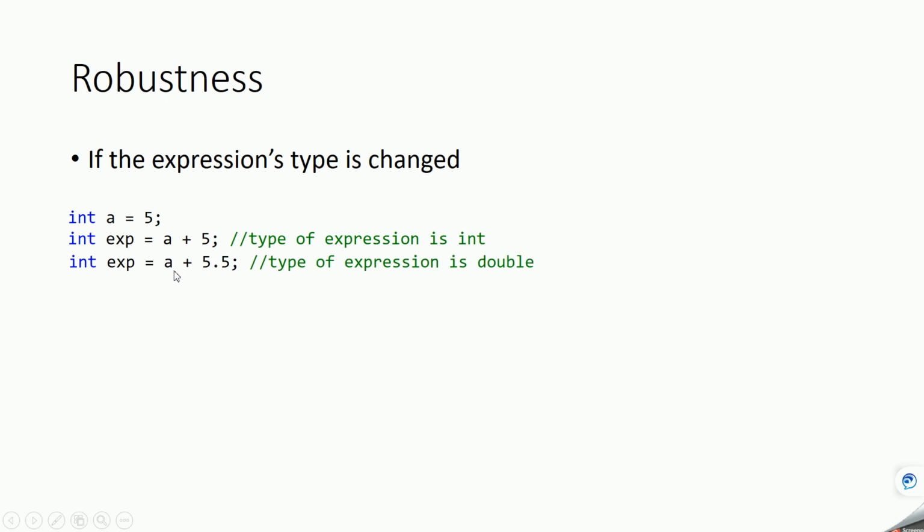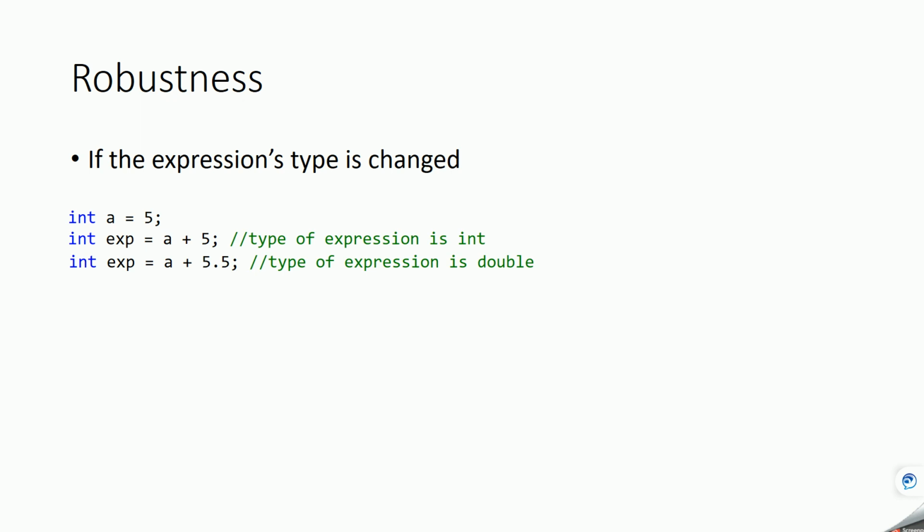But now suppose a plus 5 became a plus 5.5. What will happen? 5.5 is double, so a plus 5.5 will also be double, so the expression type is double. But in this case exp is integer, so instead of 10.5, only 10 will get stored. So in this case, one conversion is happening. Expression is double and it is assigned to integer, so there is some implicit type conversion happening from double to integer.